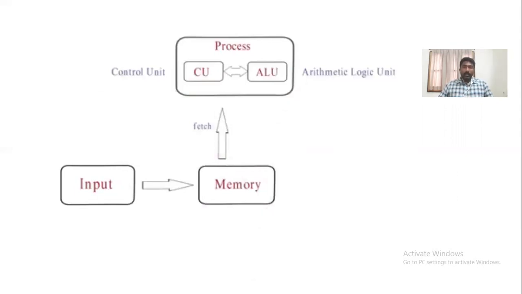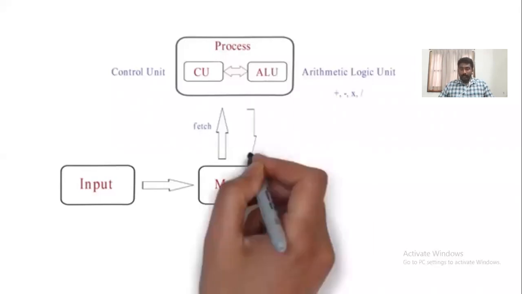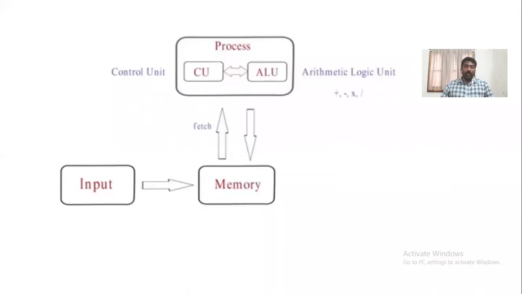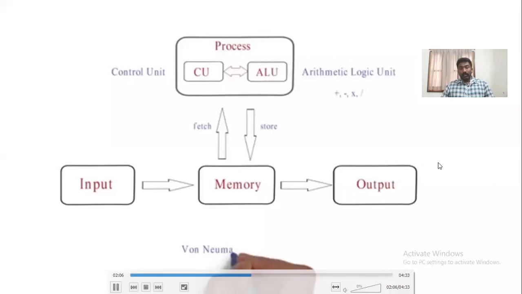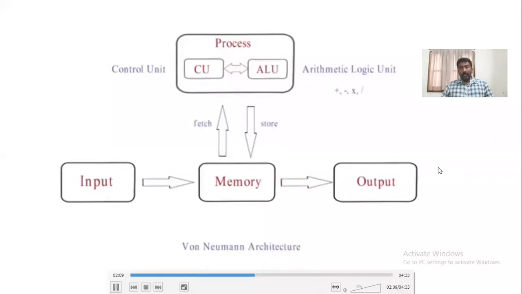The ALU performs all the arithmetic, logic, shift, and other micro operations; arithmetic means addition, subtraction, etc. Finally, it stores the result back to the memory, and then it is passed to the output. This entire methodology is called the von Neumann architecture.